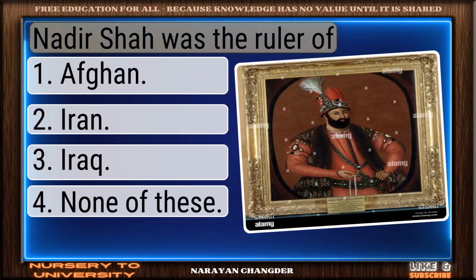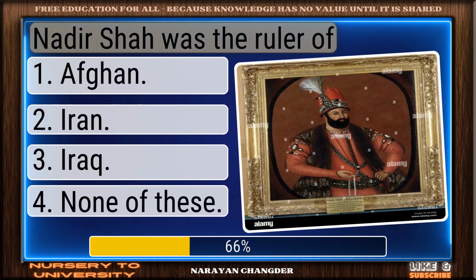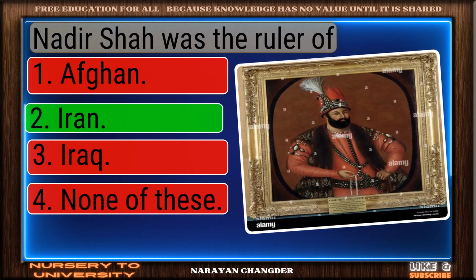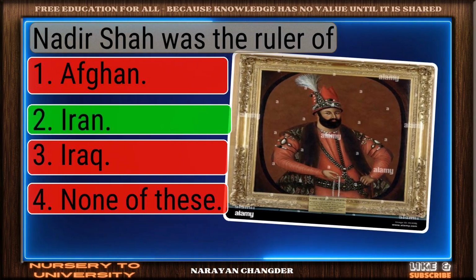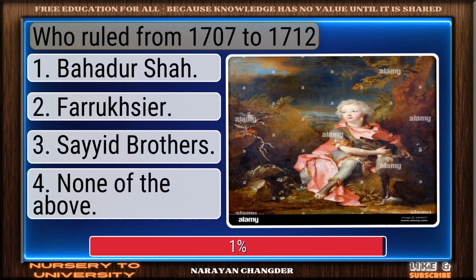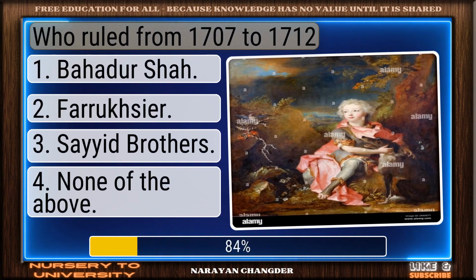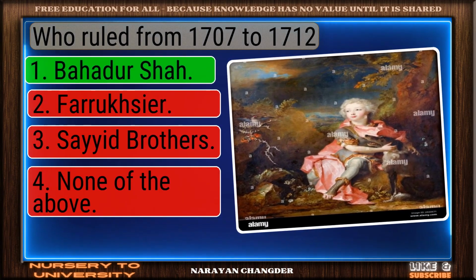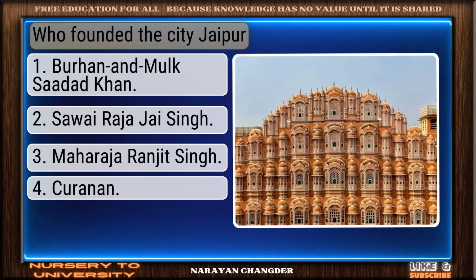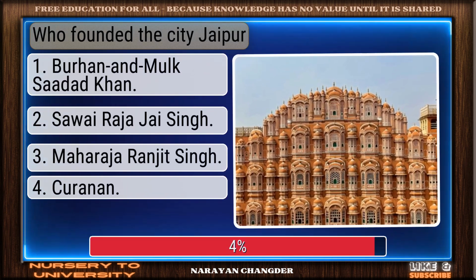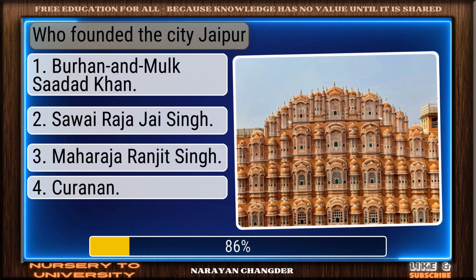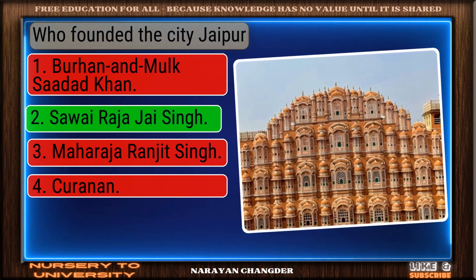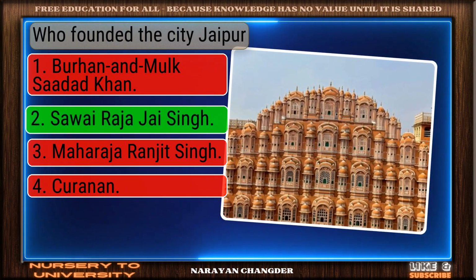Nadir Shah was the ruler of. Good job. Your answer Iran works well here. Who ruled from 1707 to. On track. Bahadur Shah is the correct answer. Who founded the city Jaipur? Great thinking. Sawai Raja Jai Singh is the right choice.